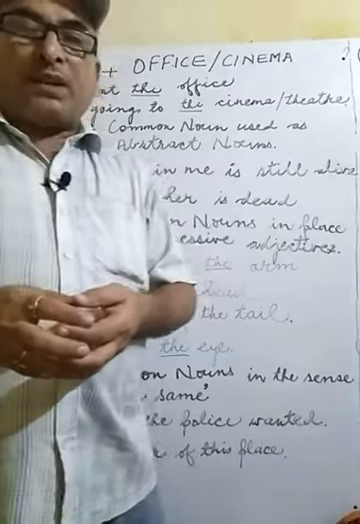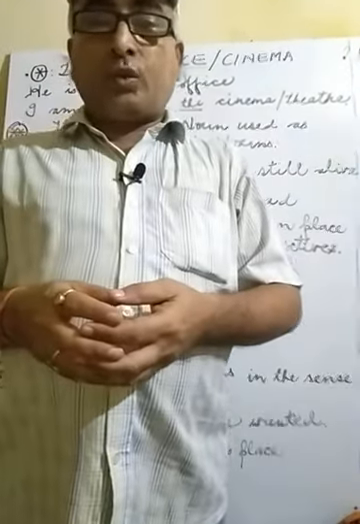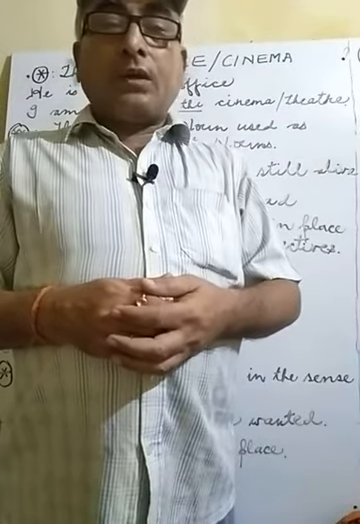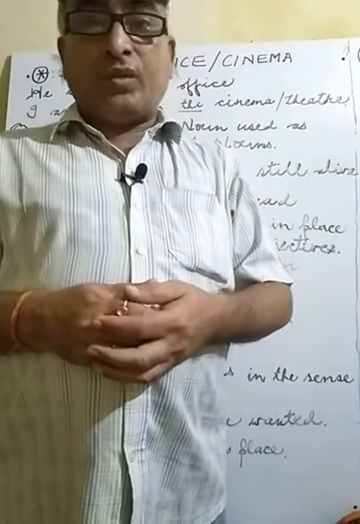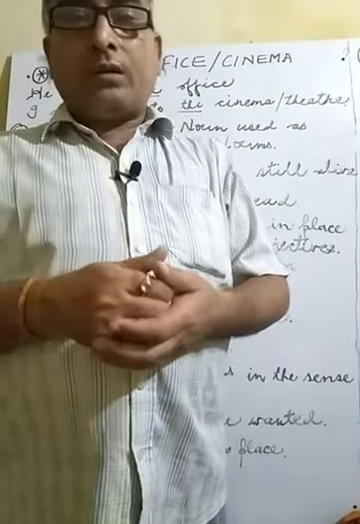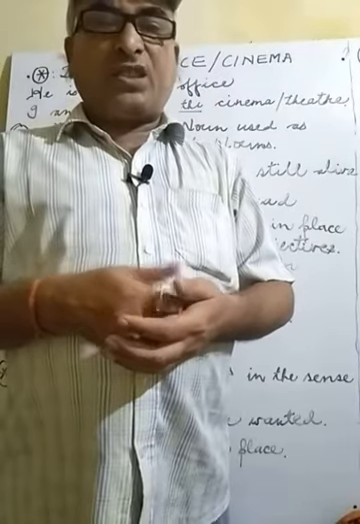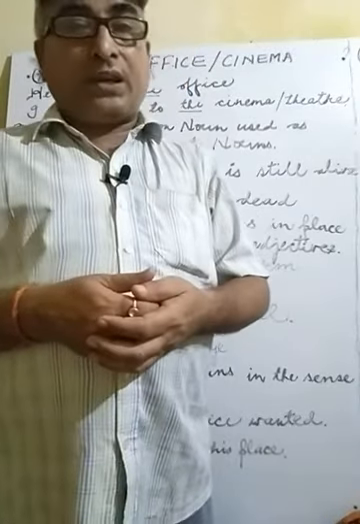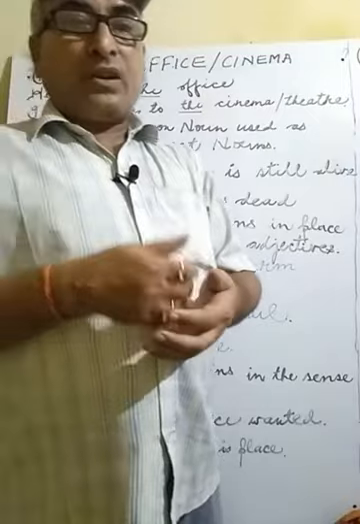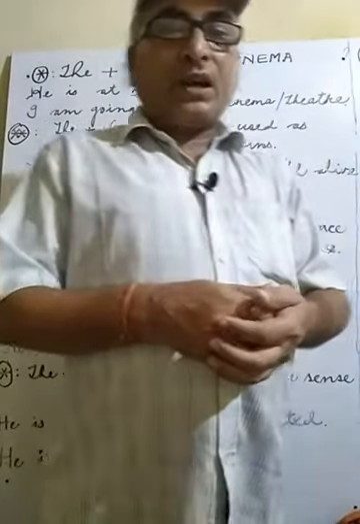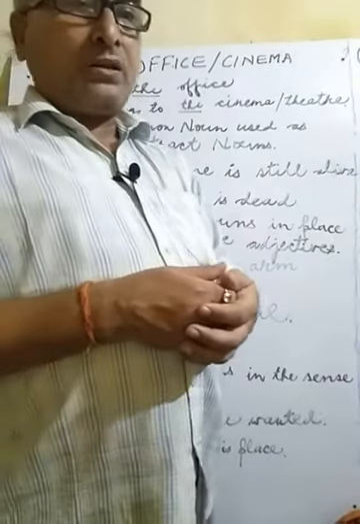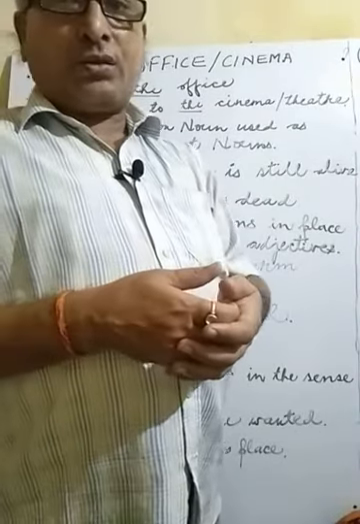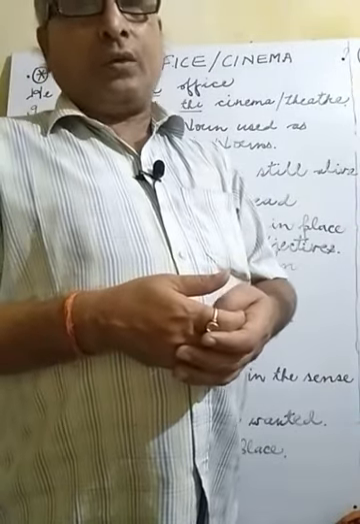You know, some places are very important. They have historical importance, religious importance. So many monuments or buildings are there which are very important and crucial from a historical point of view. If such places and monuments are very crucial or significant with respect to history, before those buildings or monuments we generally apply article the. If article the is not used before those monuments or places, the sentence is wrong.